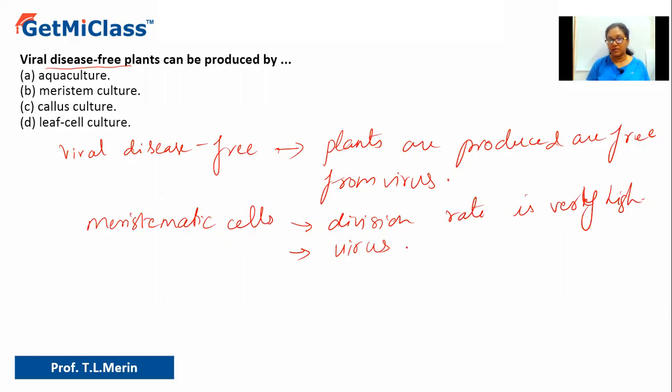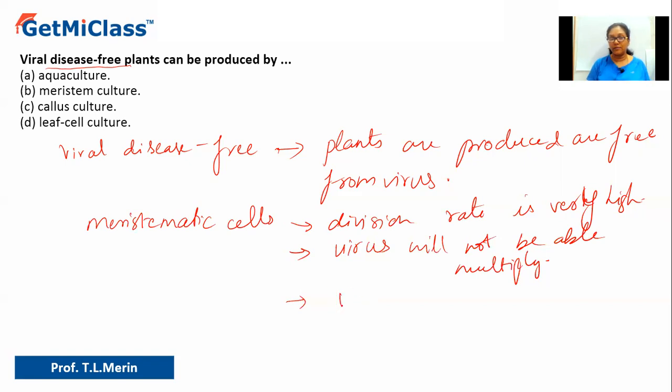Virus will not be able to multiply, and the new cells which are formed keep dividing further, and the viral particle will be lost.